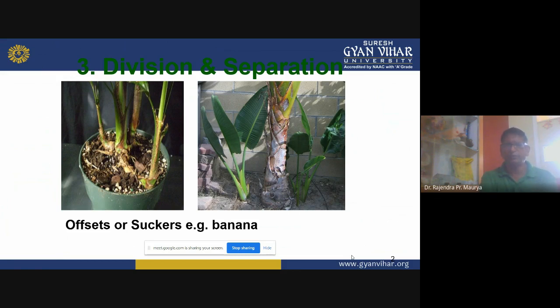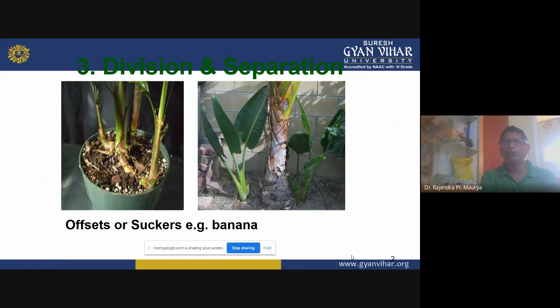In vegetative propagation, you are looking here on the slide, the right side image in the center is a mature banana plant. This is not a true stem. This is a pseudostem, a false stem. And the true stem is underground, known as the rhizome. This rhizome contains several active nodes. So when these nodes or buds sprout, they will produce new baby plants.